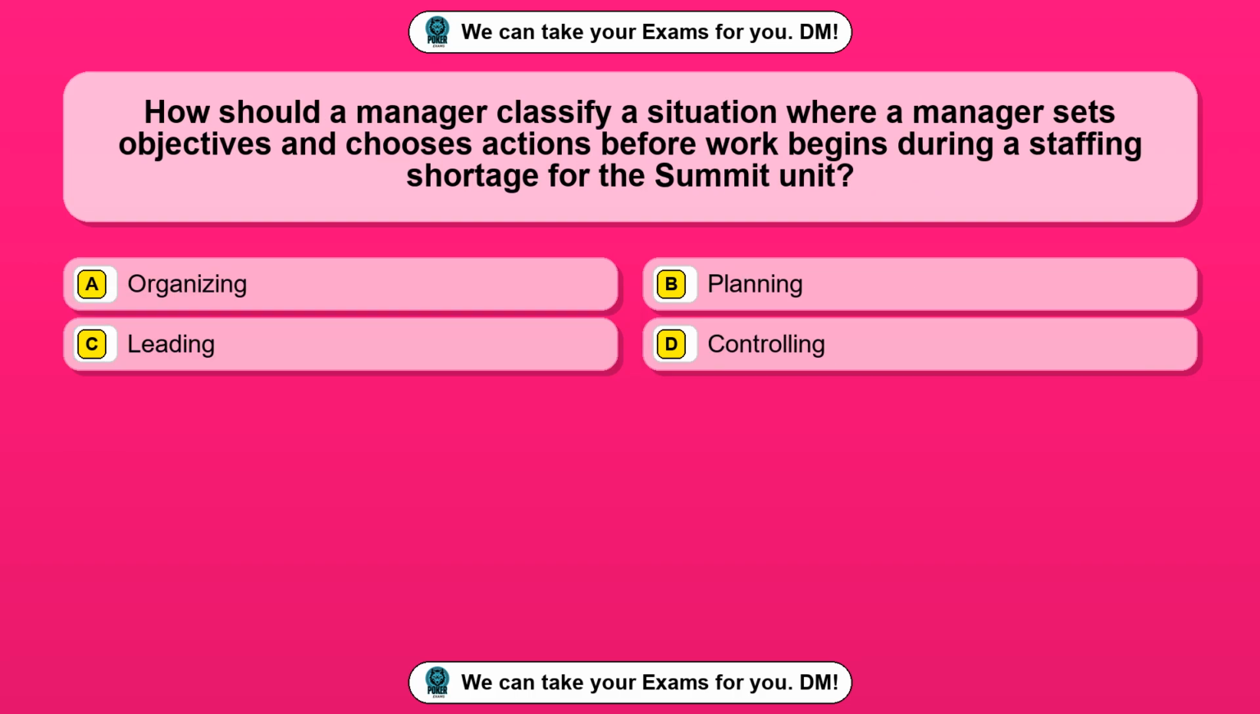Question 3. How should a manager classify a situation where a manager sets objectives and chooses actions before work begins during a staffing shortage for the Summit unit? Option A, organizing. Option B, planning. Option C, leading. Option D, controlling. The correct answer is option B, planning.